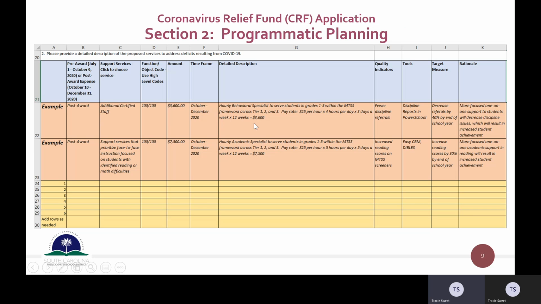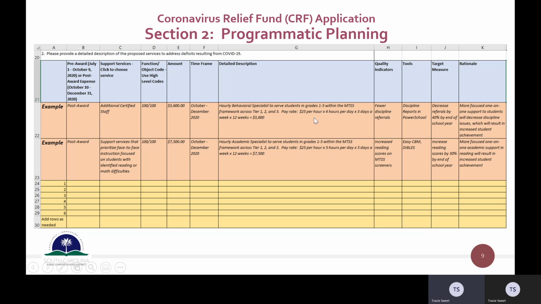The next section, column G, is the detailed description. This is where you will type in the details of the activity, just like you've done with all of your other federal programs. Make sure you include enough details that they don't have questions. The example here, we have an hourly behavioral specialist to serve students in grades 1 through 5 within the MTSS framework across tiers 1, 2, and 3.